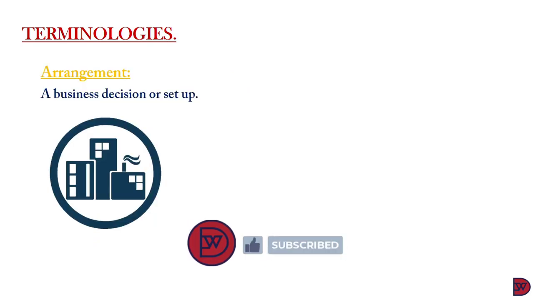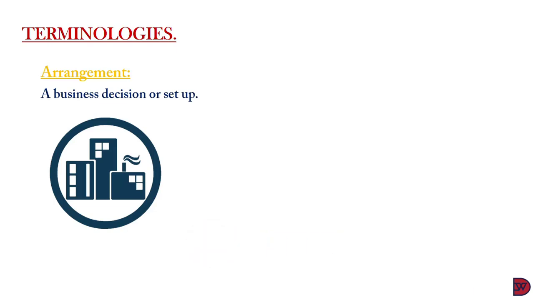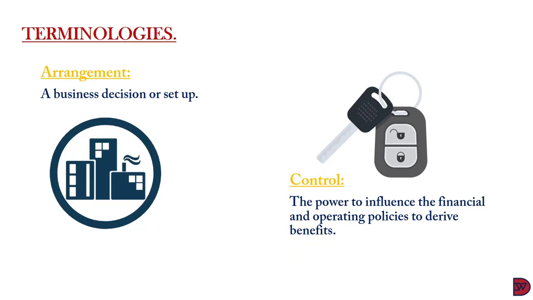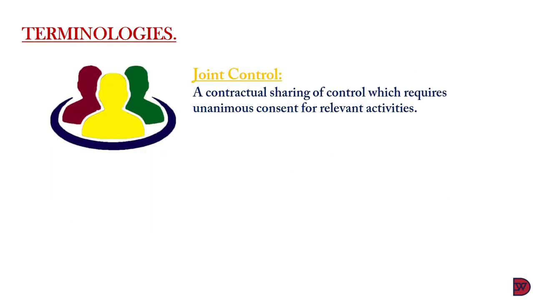Let's look at some terminologies regarding joint arrangement. The first is the term arrangement. This is a business setting, and we all know what a business is. The second terminology we'll be looking at is control. As determined in IFRS 3 business combination, control is usually defined as the power to influence the financial and operating policies of a business or an arrangement to derive some benefit from it for the person who wields or holds the control. We move on to joint control.